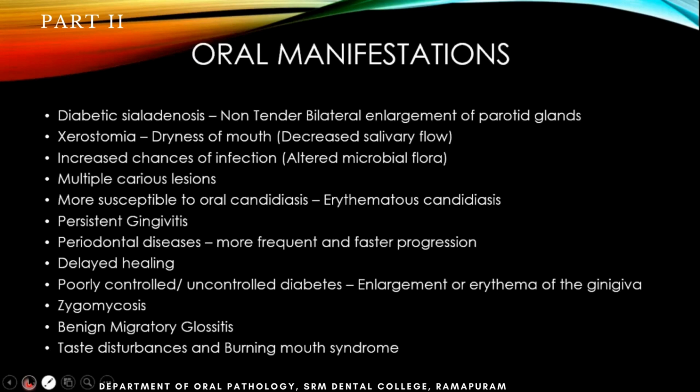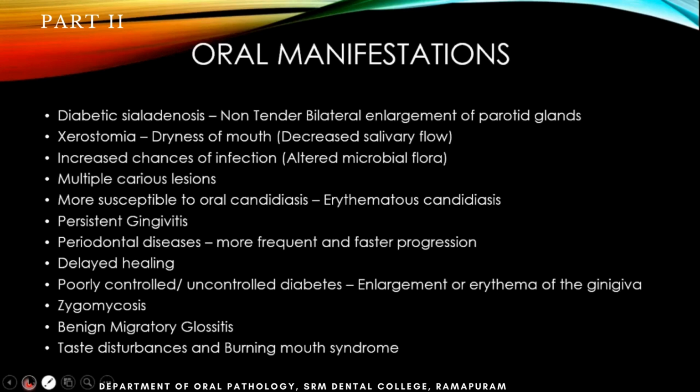So, why is that so? For example, we spoke about increased chances of infection, right? When that happens in the oral cavity, like on the palate or tongue, it will result in candidal infection. And the same effect, when taking place on the tooth surface, will end up causing multiple caries lesions. That is about the tooth, then we saw about the palate and tongue. So what happens in the gingiva? We saw that there is some problem with the gingival blood vessels. Very commonly you will have spiking erythematous gingiva in case of periodontal disease.